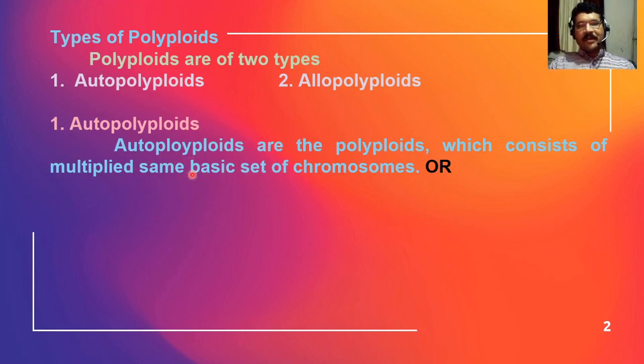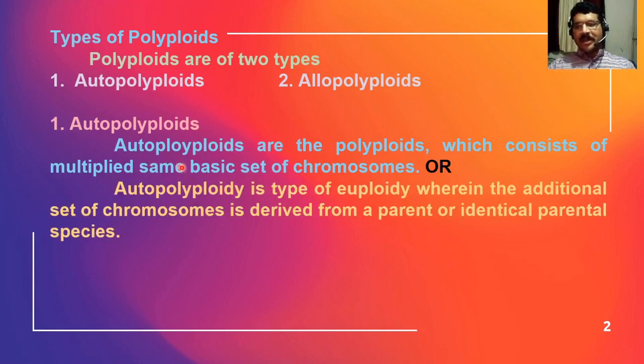Or the definition will be somewhat different here: autopolyploidy is a type of euploidy wherein the additional sets of chromosomes are derived from a parent or identical parental species.